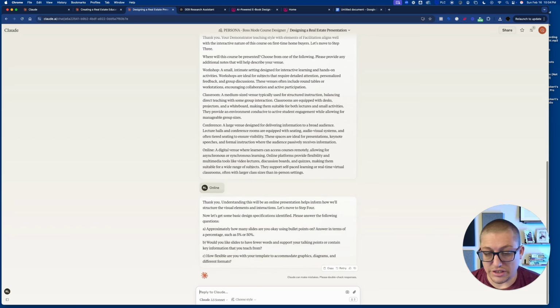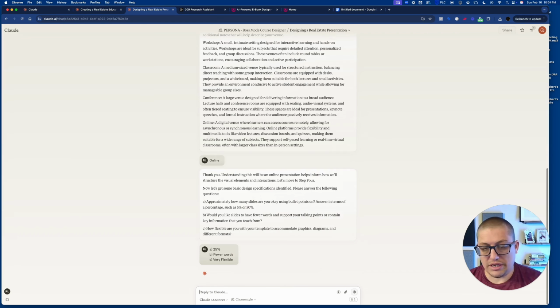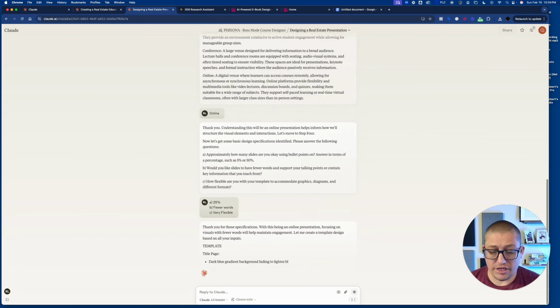And then it's going to ask us for some design specifications. How many slides are you okay using bullet points on? I'm going to say A is 25%. B, fewer words. And C, very flexible. Again, just giving some design specifications here.